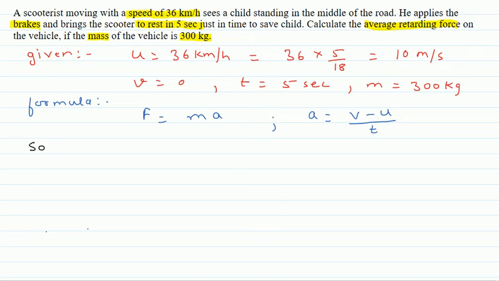Now we see the solution of the question. First of all, we will calculate acceleration. a is 0 minus 10 upon 5. That comes out to be minus 2 meter per second square. Acceleration is negative because velocity is decreasing.